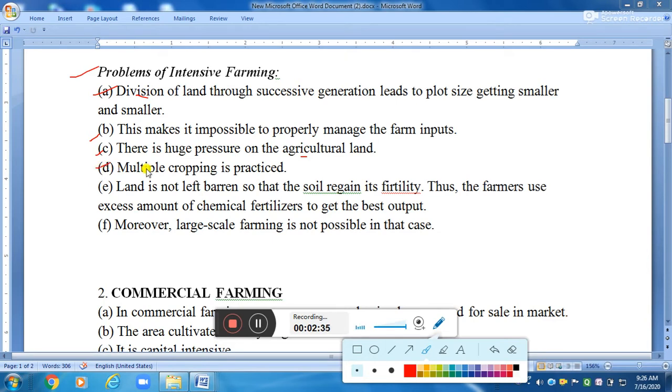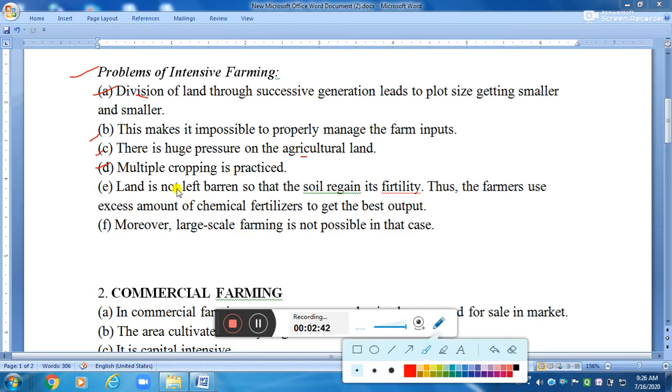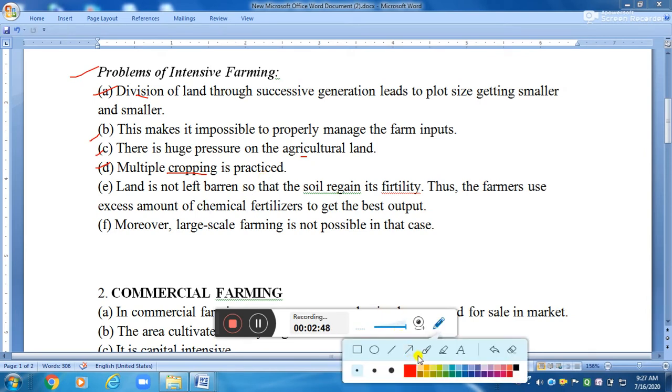Multiple cropping is practiced, so a high dosage of chemical fertilizer is needed for maintaining the fertility of the soil. Land is not left barren so that the soil can regain its fertility. Thus the farmer uses an excess amount of chemical fertilizer to get the maximum output. Moreover, large scale farming is not possible in that case.